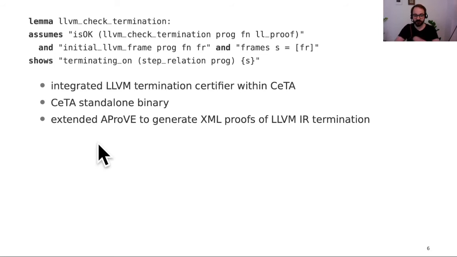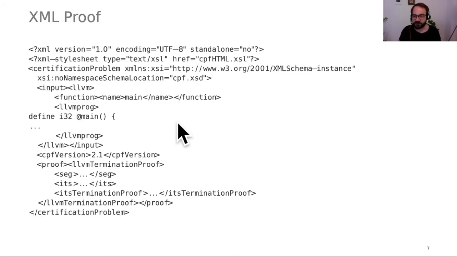And we also extended AProVE to generate proofs that are readable by CETA. These are in an XML format that was already used for the termination proofs of term-rewrite systems, for example. This is what this looks like. You have a usually very large XML file with the actual problem as input. Here it is an LLVM problem. And then in another tag, after that, you have the proof, which here is an LLVM termination proof, which consists of the SEG, an ITS, and an ITS termination proof.